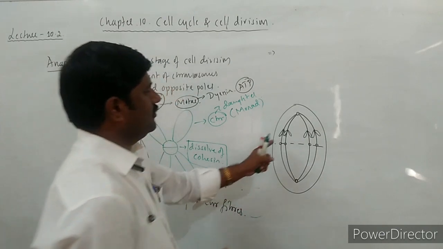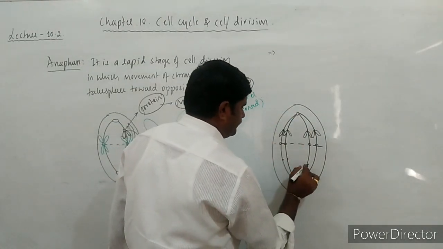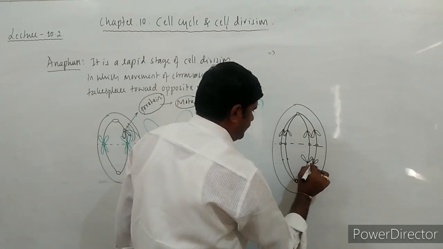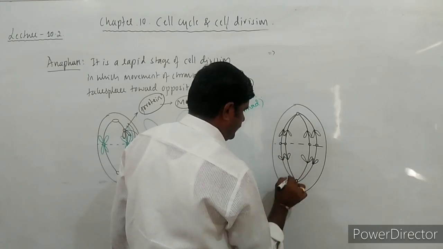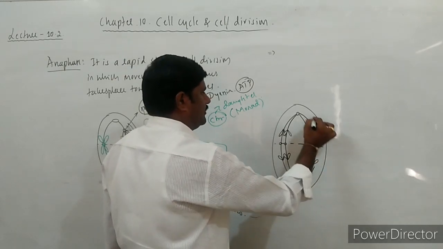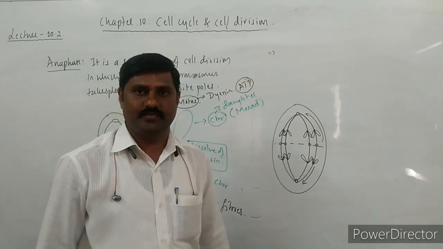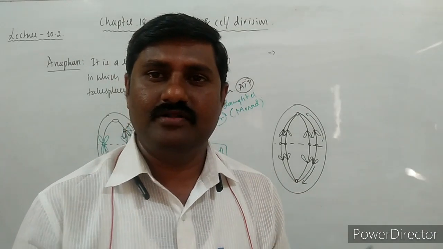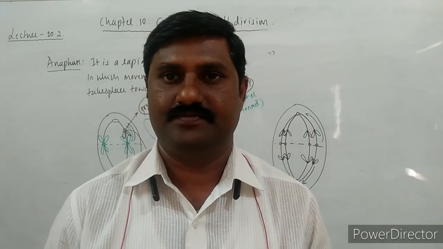See here, chromosomes are moving in this direction, simultaneously other chromosomes are moving this direction. They are moving totally towards the opposite poles, right? So this is how the rapid movement of the chromosomes takes place in anaphase.